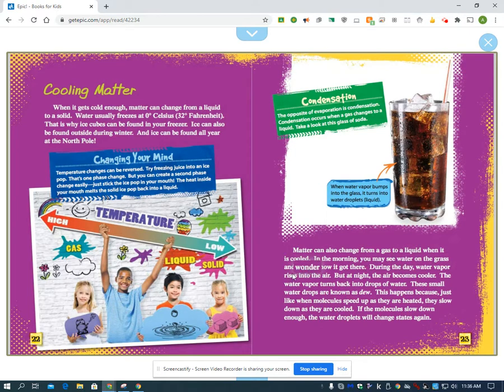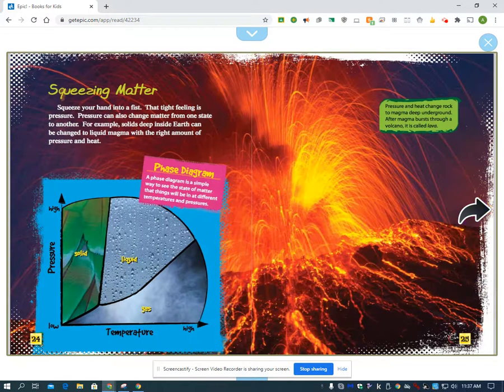In the morning, you may see water on the grass and wonder how it got there. During the day, water vapor rises into the air, but at night, the air becomes cooler. The water vapor turns back into drops of water. These small water droplets are known as dew. This happens because just like molecules speed up as they're heated, they slow down as they're cooled. If molecules slow down enough, the water droplets will change states again.